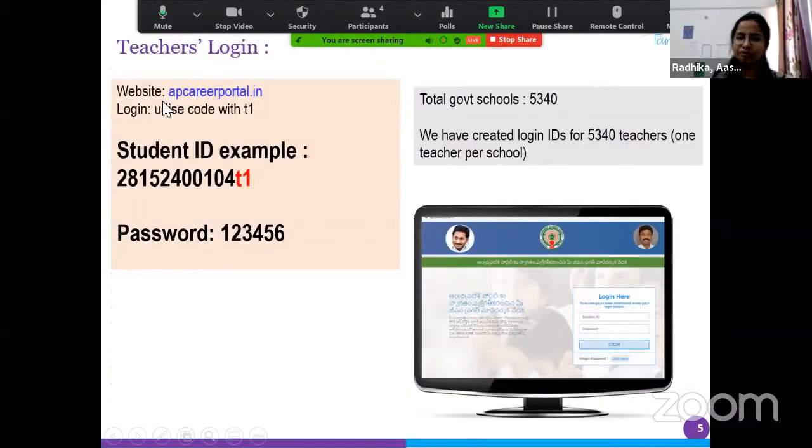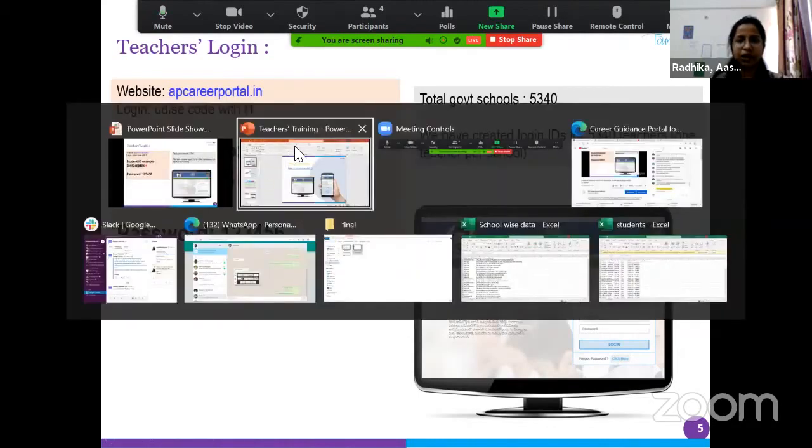The website is the same for teachers, apcareerportal.in. This time, for teachers, the login ID is very simple to remember. You have to type your UDISE code. The UDISE code is available for all the schools and is unique to each school. So you have to type your UDISE code and add T1 to the UDISE code. I will show this via an example.